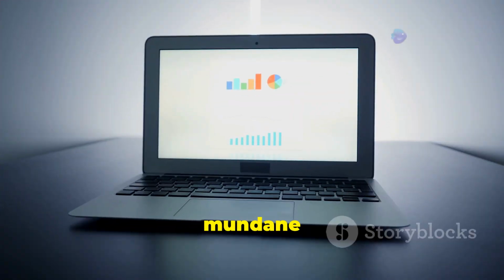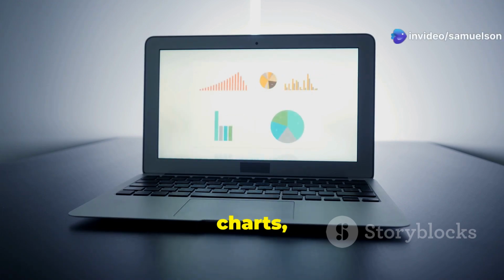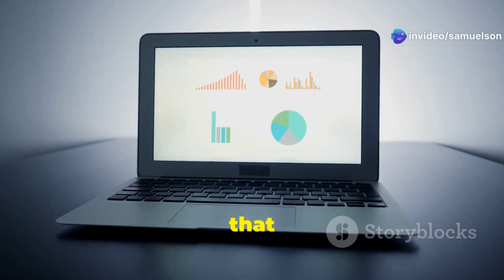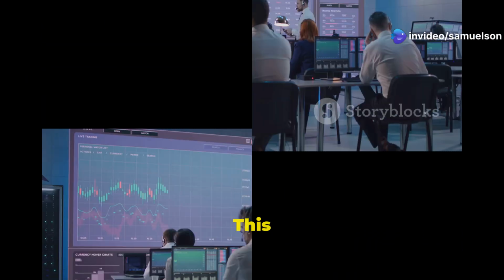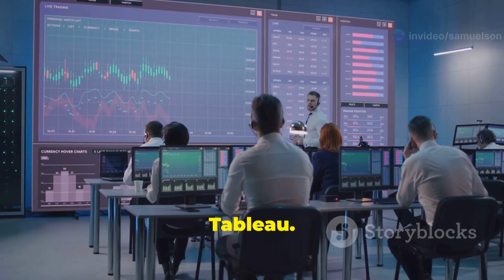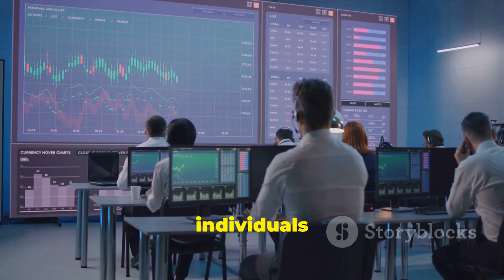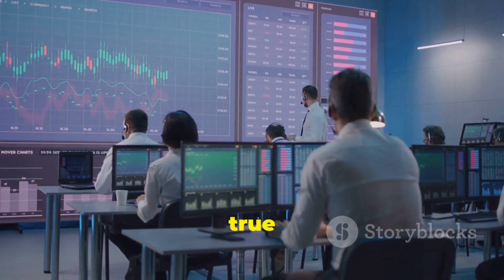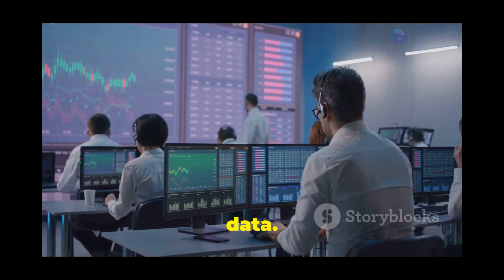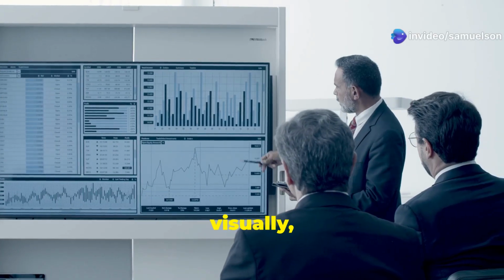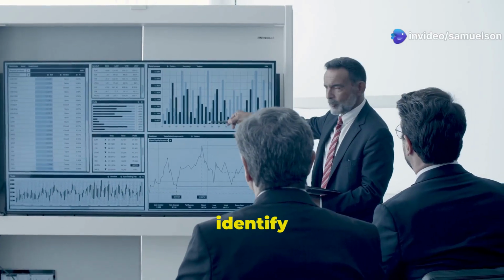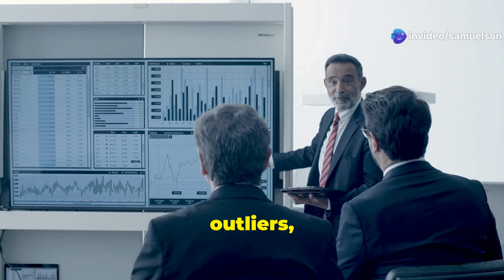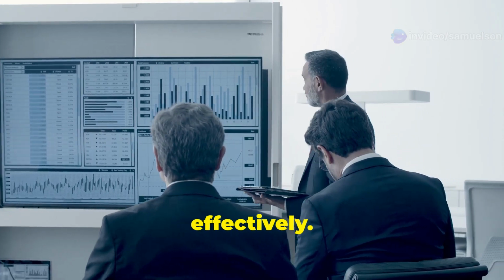Imagine turning mundane spreadsheets into captivating charts, graphs, and dashboards that told compelling stories. This was the magic of Tableau. With Tableau, individuals and organizations could unlock the true potential of their data. By presenting information visually, Tableau made it easier to identify trends, spot outliers, and communicate findings effectively.